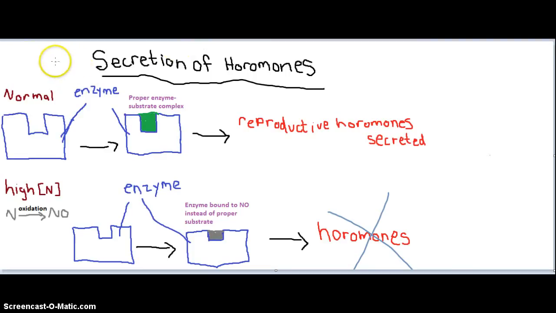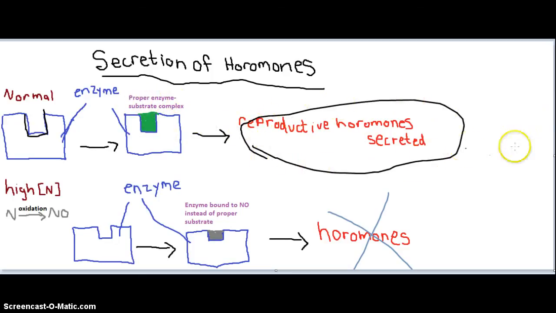It's kind of the same idea as before when we looked at the terrestrial animals along with their hemoglobin. Here we have a normal enzyme that is involved in hormone secretion. This normal enzyme again has an active site that a substrate will bind to. In normal terms, when the proper substrate binds to the enzyme, creating this proper enzyme-substrate complex, reproductive hormones are secreted and the animal will do just fine.